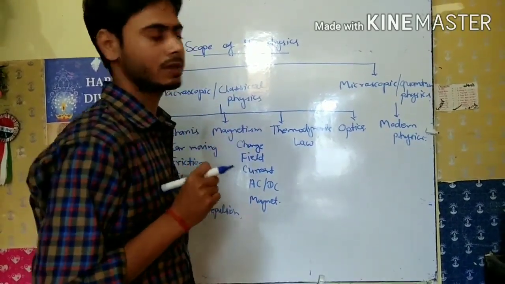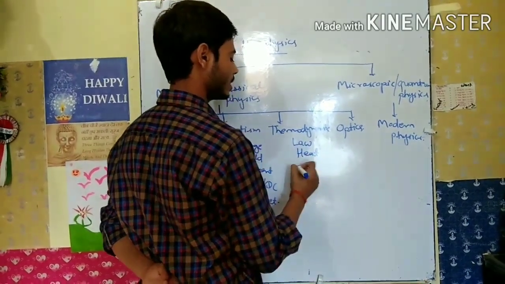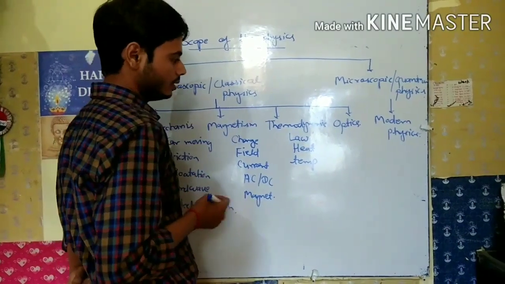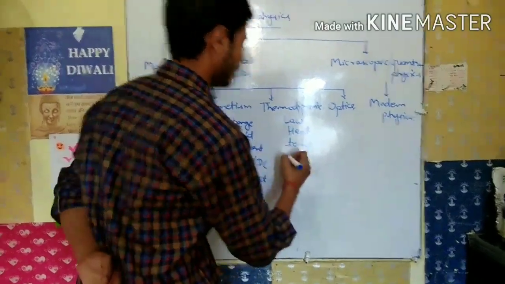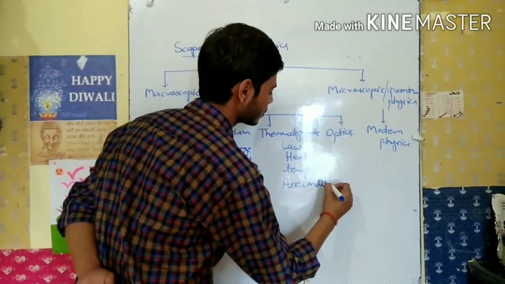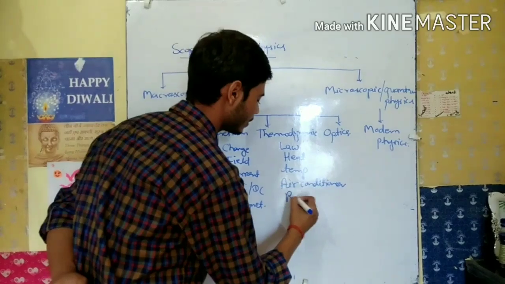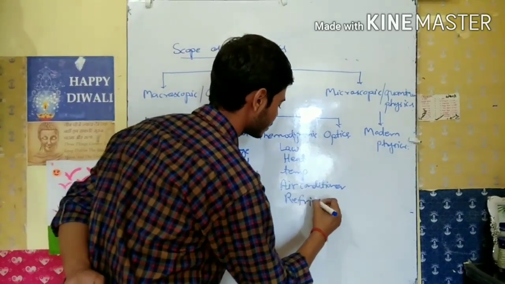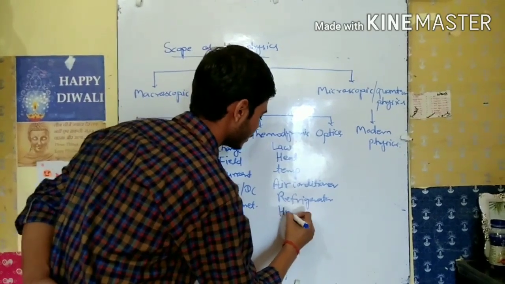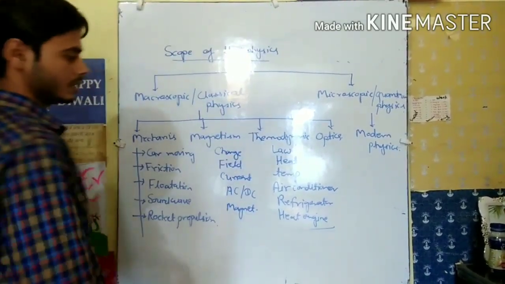Mainly two laws of thermodynamics, and after that what is heat and what is temperature, and how the air conditioner works, and how the refrigerator works, and what is the heat engine. So we will discuss in thermodynamics.